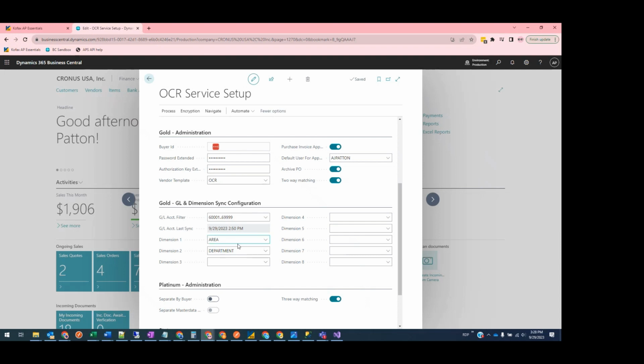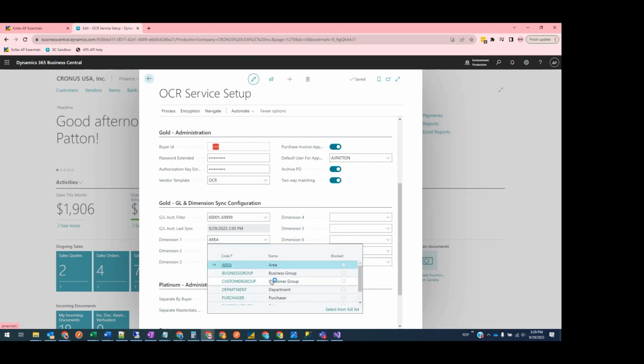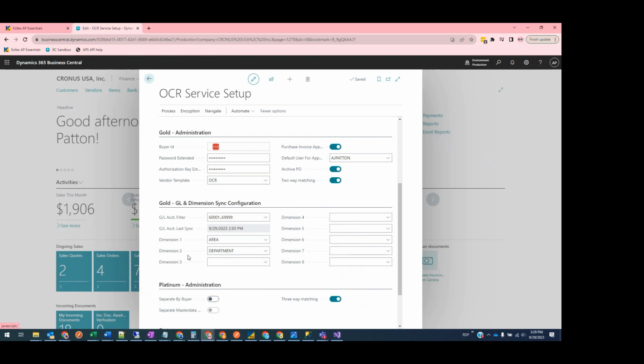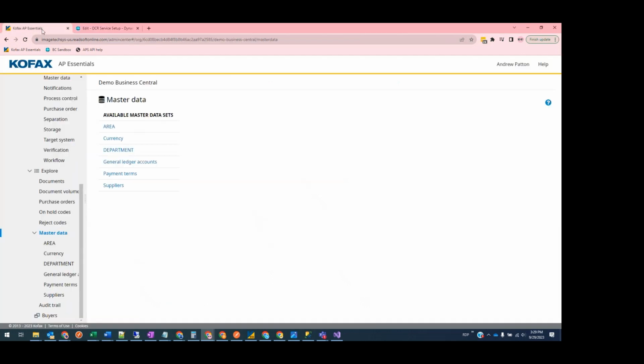At the moment, we have area and department being synced over. You can sync as many as makes sense for your business case. Just choose them from the drop down here. And if I go over to AP Essentials, under the master data section, you can see in all caps, we have both area and department.